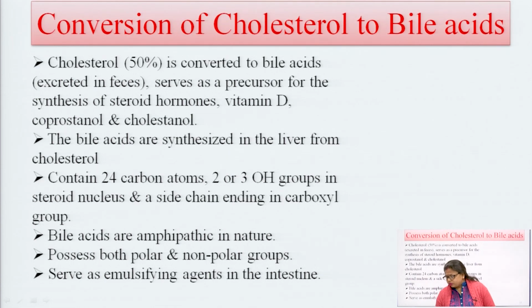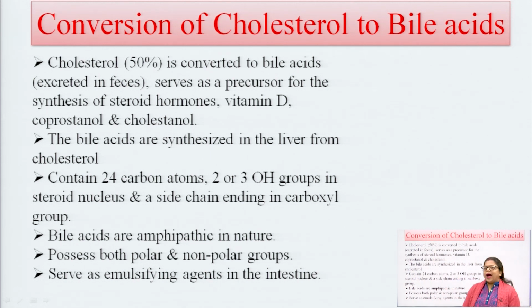So, how is cholesterol converted to bile acids? Around 50% of cholesterol is converted into bile acids, which are excreted in the feces, and cholesterol serves as precursor for the synthesis of steroid hormones, vitamin D, coprosterol, and cholesterol.